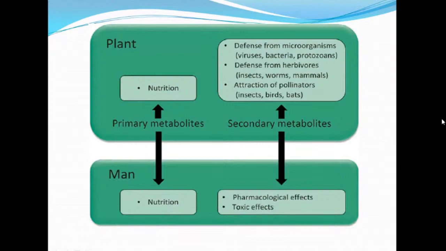This slide shows the interaction between the primary and secondary metabolites. As we know, secondary metabolites defend against microorganisms and herbivores and attract pollinators, mainly insects, birds, and bats. The secondary metabolites also have some toxic and pharmacological effects.